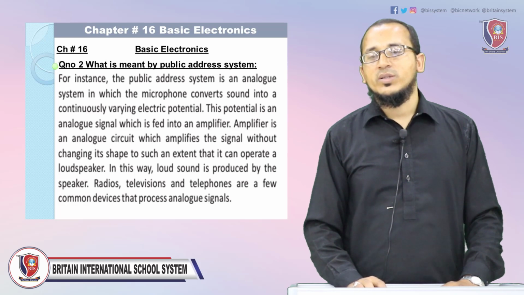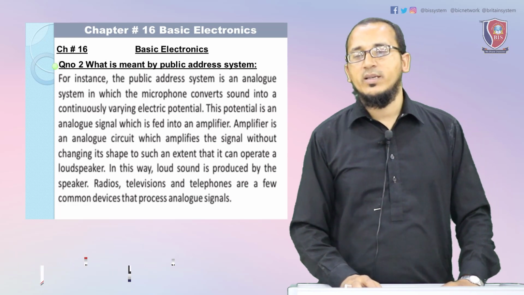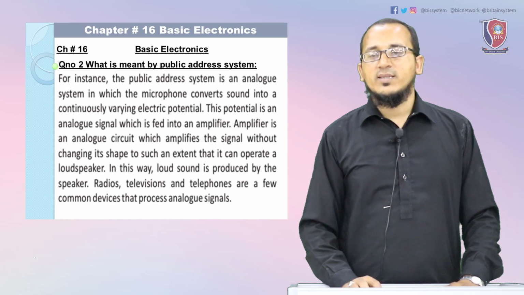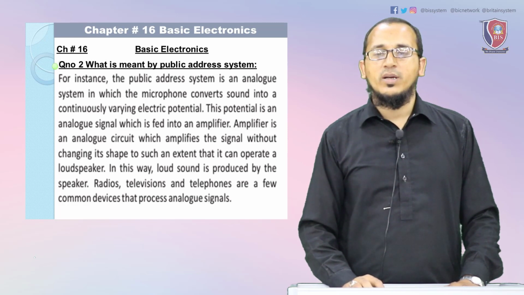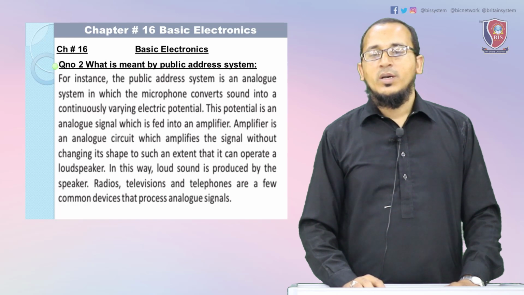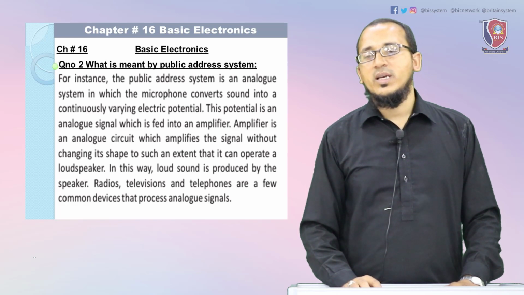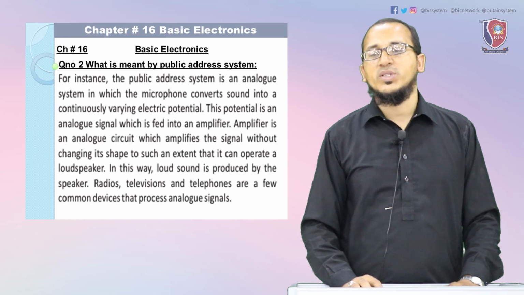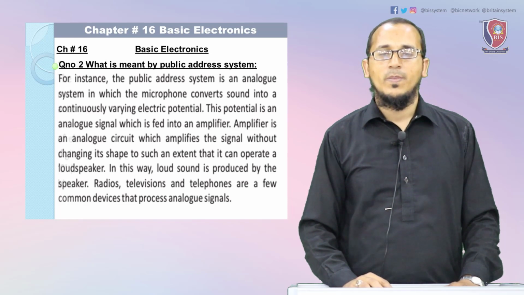Amplifier is an analog circuit which amplifies the signal without changing its shape to such an extent that it can operate a loudspeaker. In this way, loud sound is produced by the speaker. Radios, televisions and telephones are a few common devices that process analog signals.